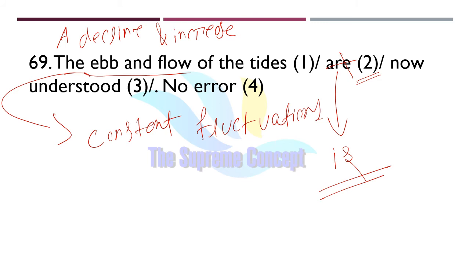Basically, we can use ebb and flow to describe the way that something repeatedly increases or decreases, or rises or falls. So that is why we will use a singular verb form, that is "each."